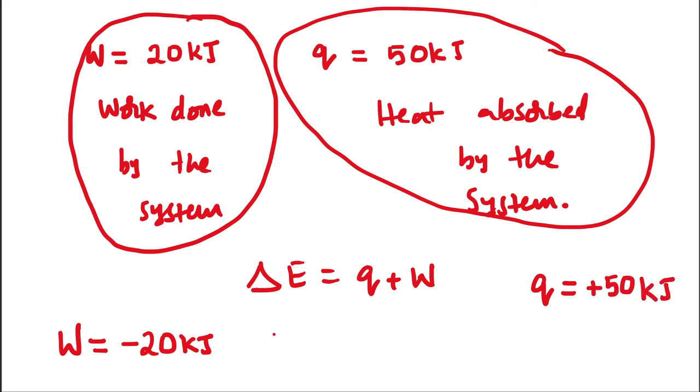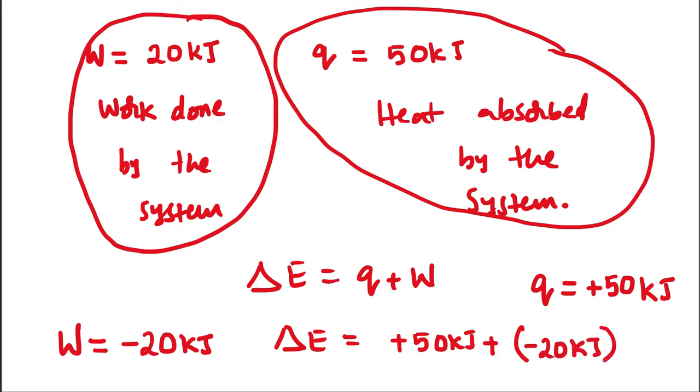Now let's substitute. Delta E is equal to Q, that is 50 kilojoules, plus the work done, 20 kilojoules by the system, that's why negative sign. So it is 50 minus 20, which is 30 kilojoules positive.